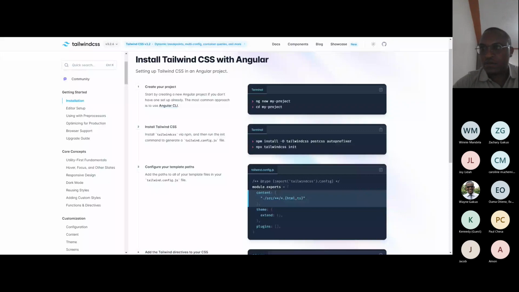I hope that was enough introduction on what Tailwind is and how to install it. Now that's where we are coming to do the actual installations.